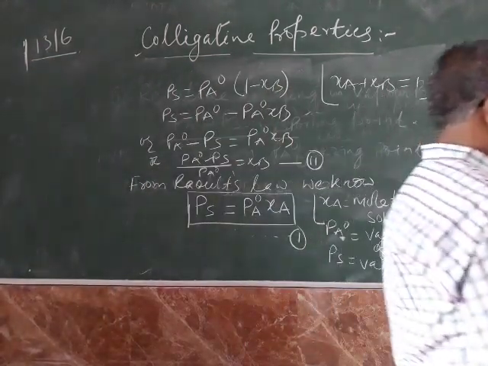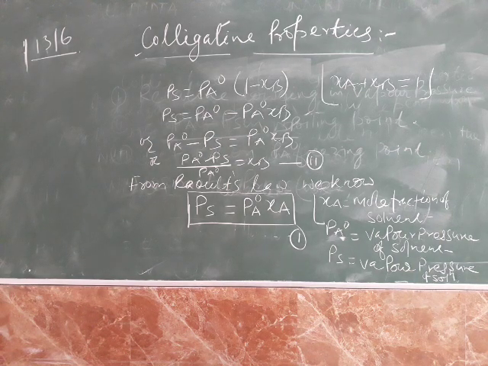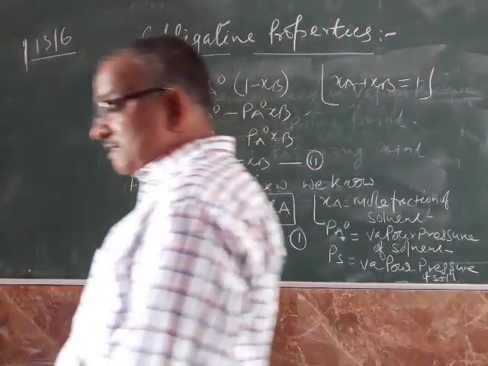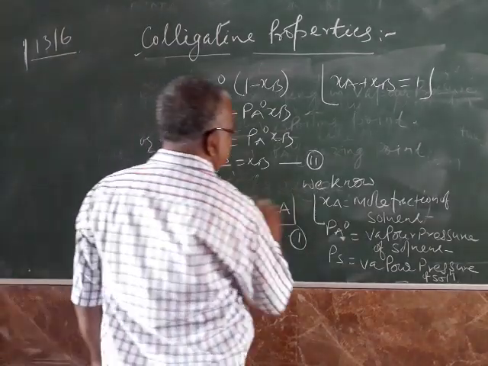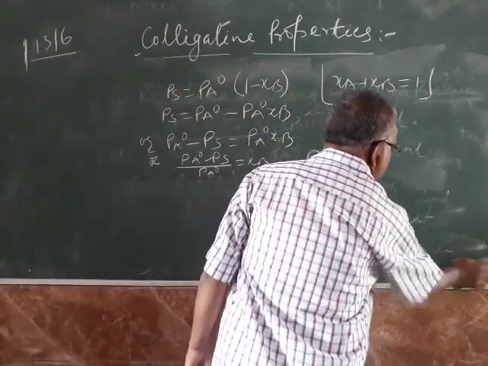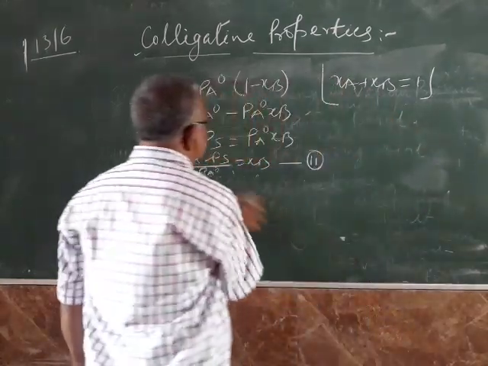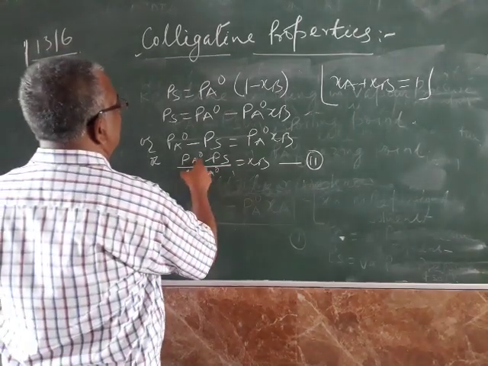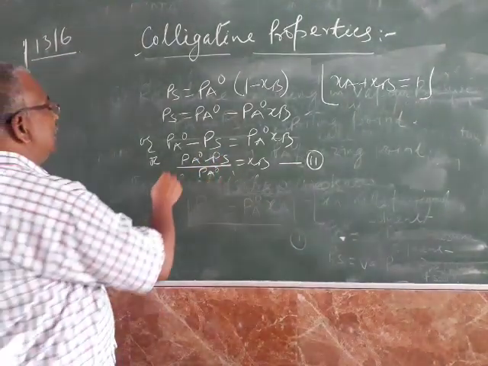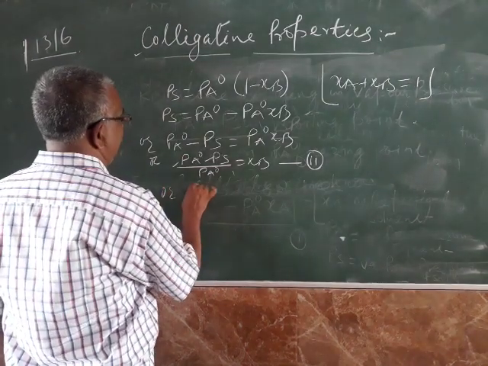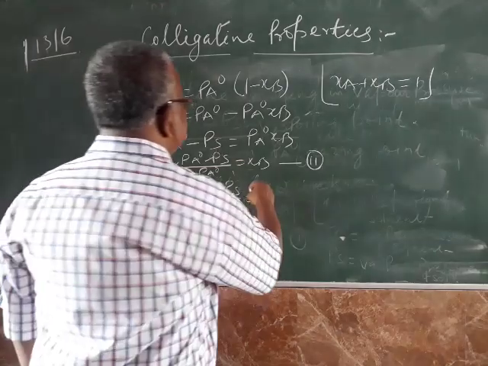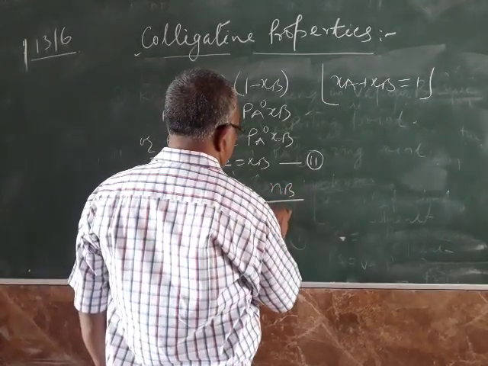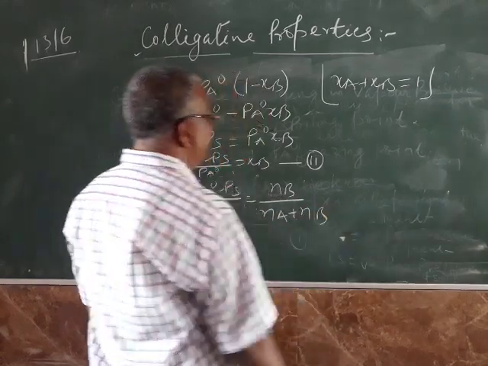Pa naught minus Ps by Pa naught, which we have earlier written, is the relative lowering in vapor pressure, equal to Xb, number of moles of B by number of moles of A plus number of moles of B.